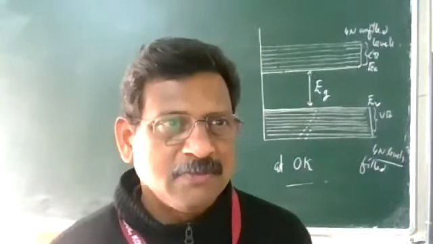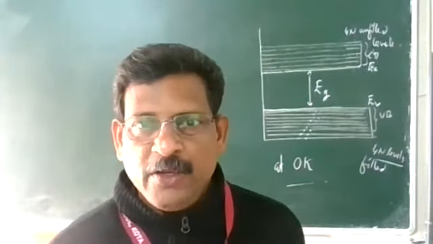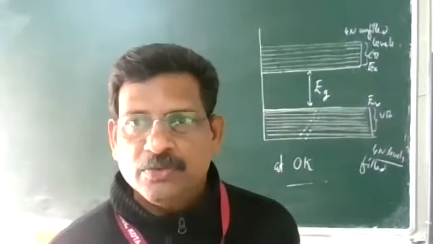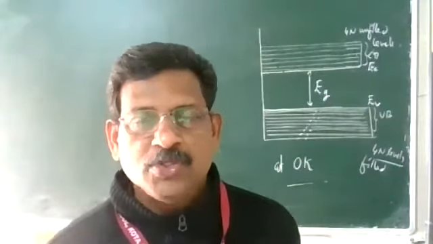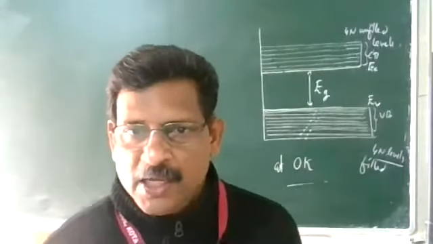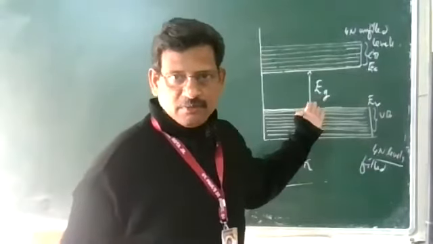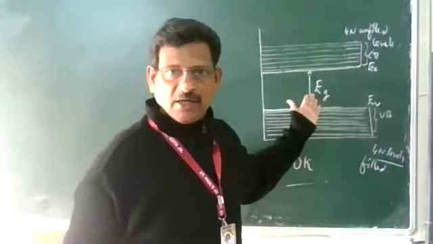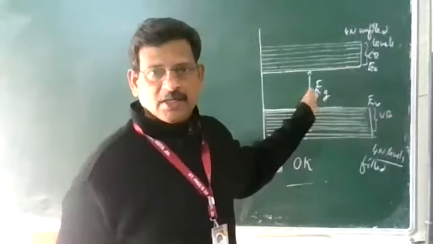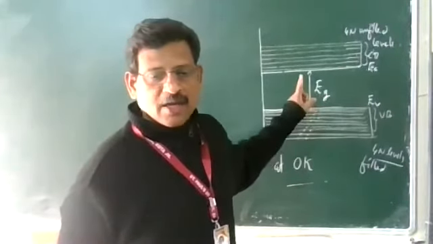What is this energy called? Work function. So if you give an energy equal to h nu, with nu equal to nu 0, then the electron can come out of the metallic surface. Similarly, if you give energy in any form, be it heat energy or light energy, in the case of semiconductors, then an electron can go from the valence band to the conduction band.